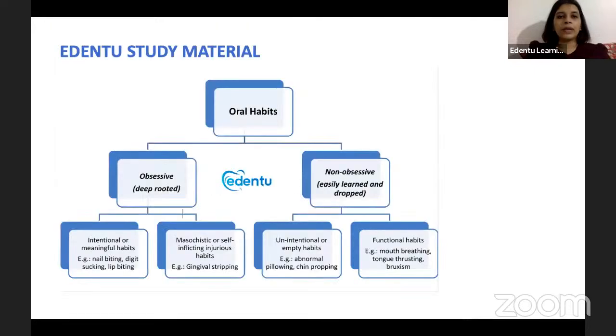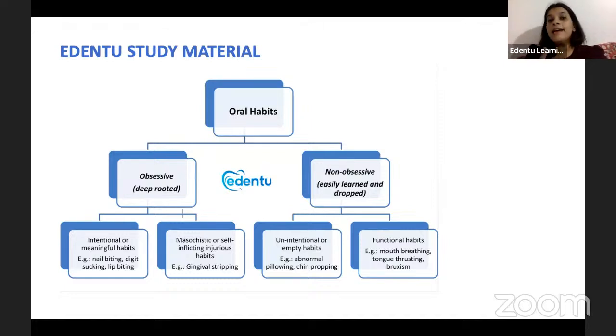Okay, so oral habits can be classified into obsessive habits and non-obsessive habits. Non-obsessive habits are very empty habits, I can say. That is, the child easily learns it, probably due to even boredom, and the child easily loses it as well. Okay, so that is non-obsessive habits. And these non-obsessive habits can again be unintentional or empty habits. And then we have functional habits also. Unintentional is, for example, chin propping. You have seen a child propping the chin in the forward direction. So it is very unintentional or a very empty habit, which is a non-obsessive habit.